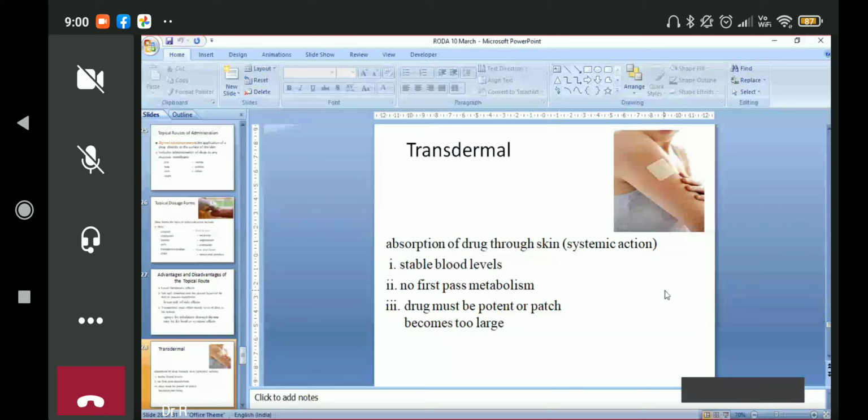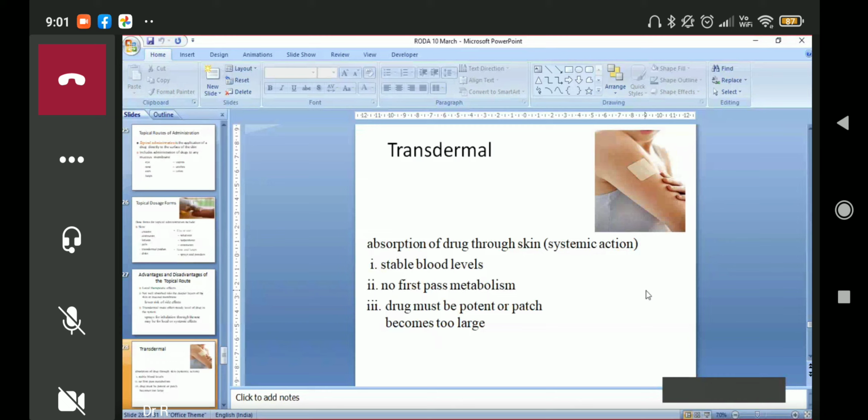And it maintains a constant, steady, stable blood level. Slowly it releases. People who are smokers and want to quit smoking, transdermal patches of nicotine are applied on the skin. So it keeps on coming into the circulation and the de-addiction part is taken care of. No first pass metabolism, it goes directly into the blood. Drugs must be potent, meaning very effective.